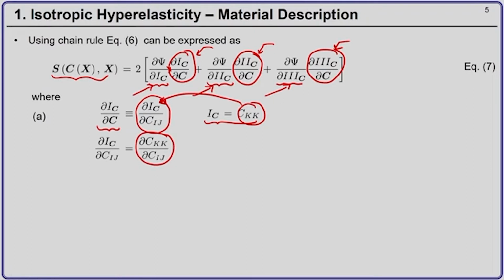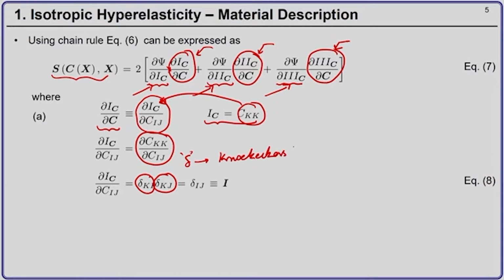Now, I know that del C_KK by del C_IJ is nothing but delta_KI into delta_KJ, where delta is the Kronecker delta.